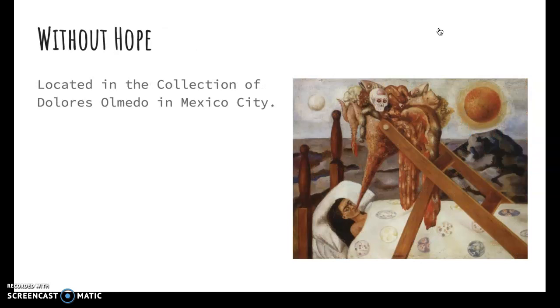This next painting is called Without Hope and is located in the collection of the Dolores Olmedo in Mexico City. Frida grew up with a lack of appetite and because of that was given a diet of pureed food. This relates to magical realism because she wanted to describe her nasty, forced diet by putting things like skulls and organs in the pipe that's feeding her.